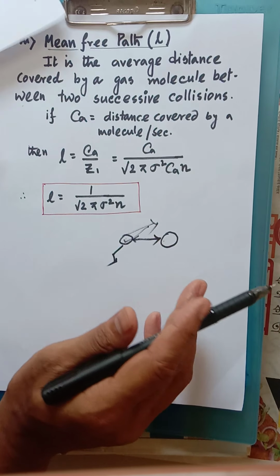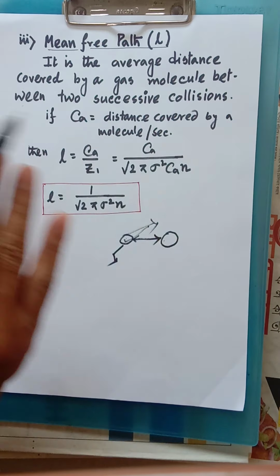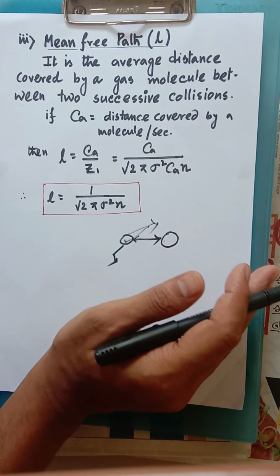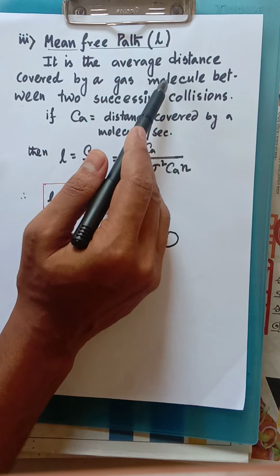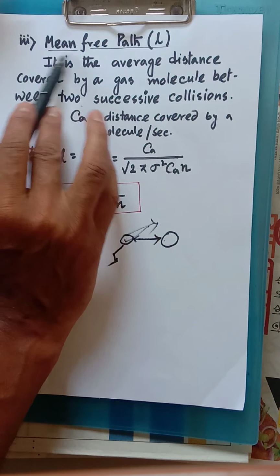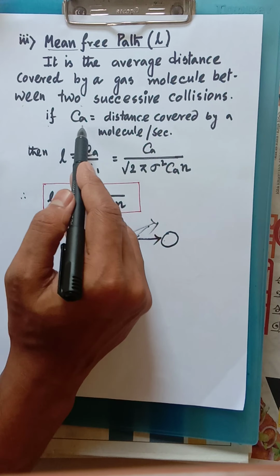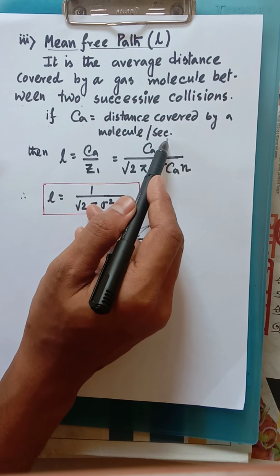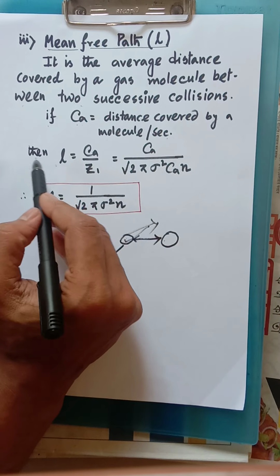If we do the average between every two successive collisions, that average is known as mean free path.